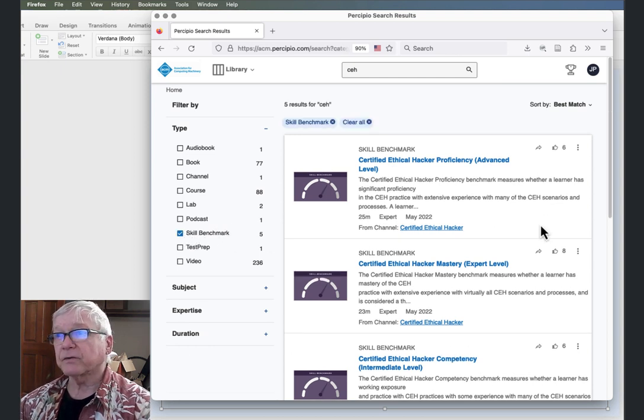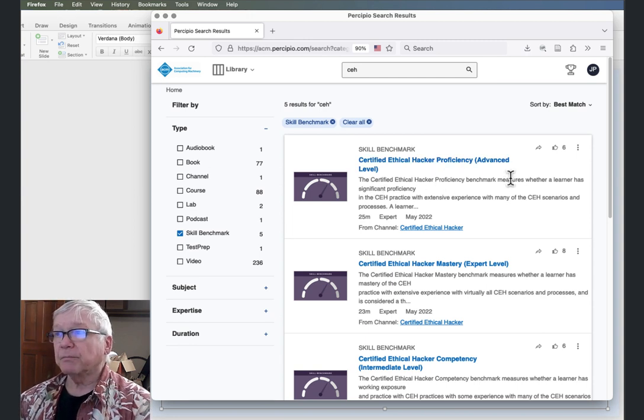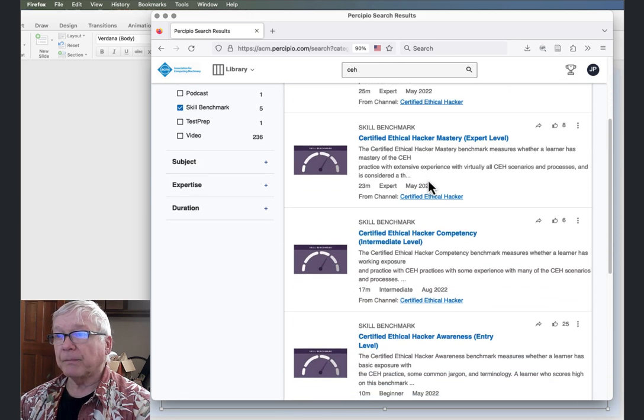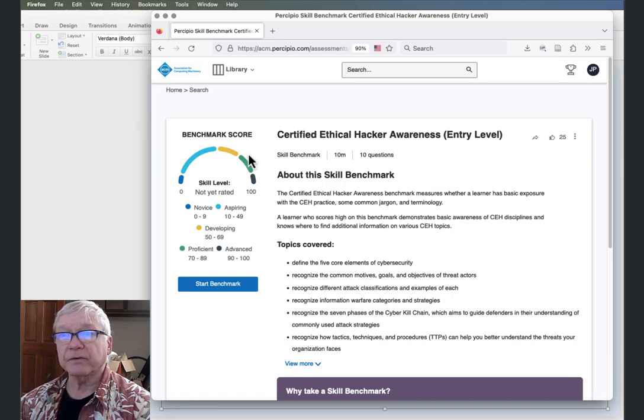Let's take a look at the SkillBench. Well, certified benchmark measures where the learner has significant proficiency: advanced level, expert level, competency, intermediate level, entry level. Let's take a look at this entry level one.